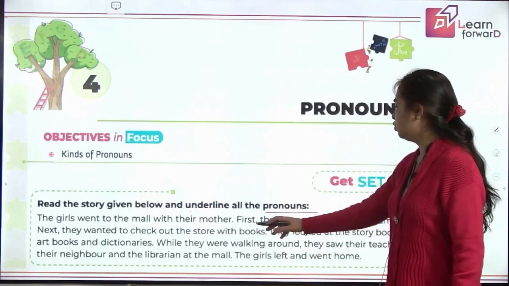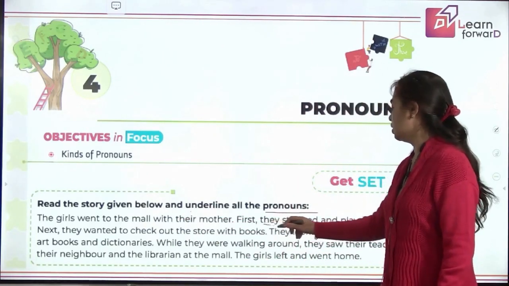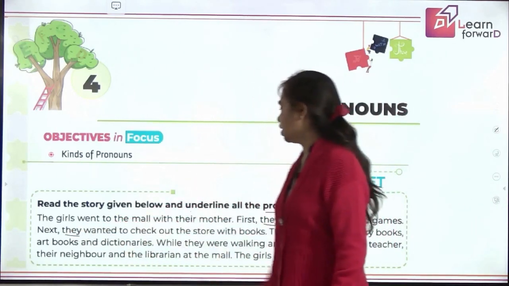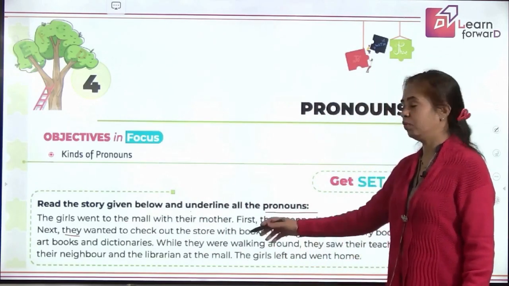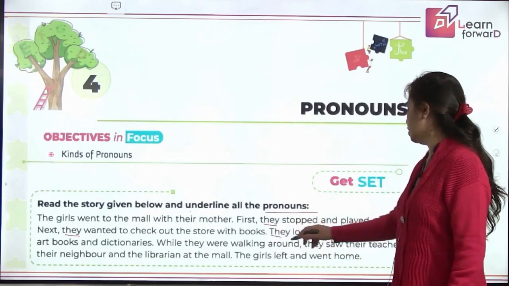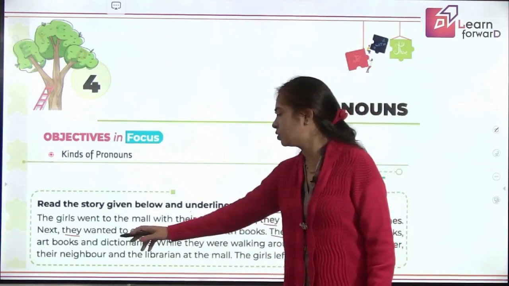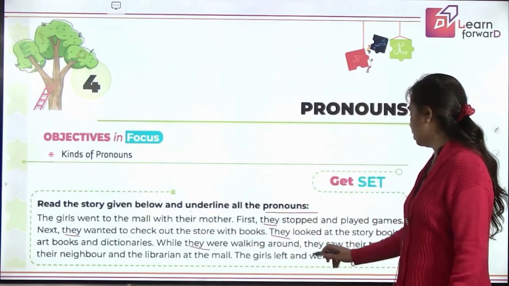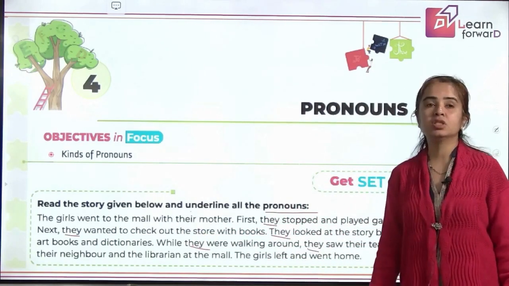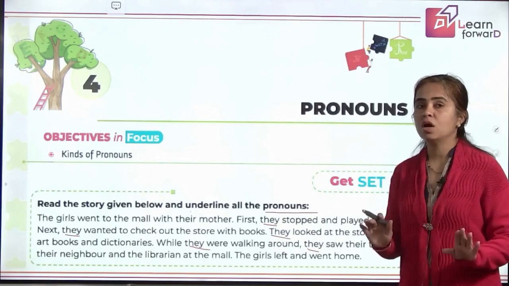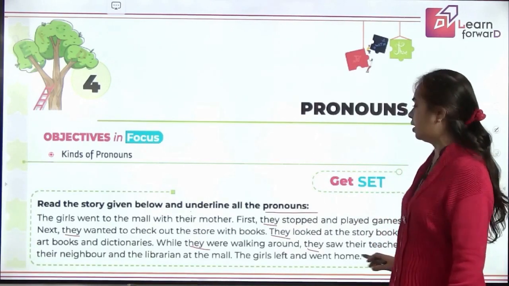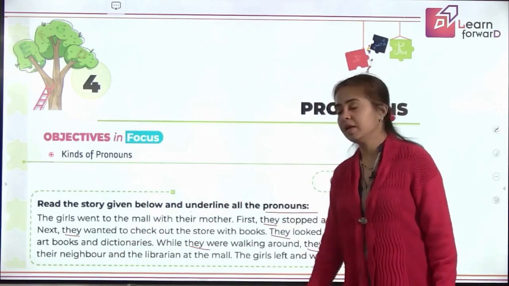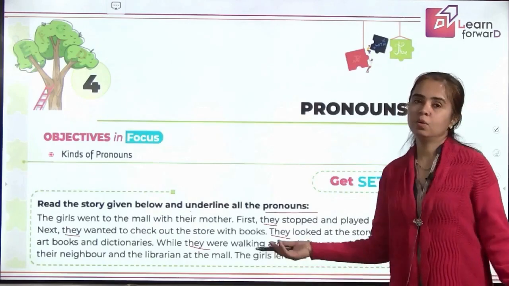Let's move ahead. Firstly, they stopped. Yes, good. They stopped and played games. Next, again, they wanted to check out the store with books. Next, they looked at the storybooks, art books and dictionaries. Again, while they were walking around, they saw their teacher. No, children, there is not a pronoun there. We'll be learning ahead why not. And their neighbor and the librarian at the mall. Then the girls left and went home.